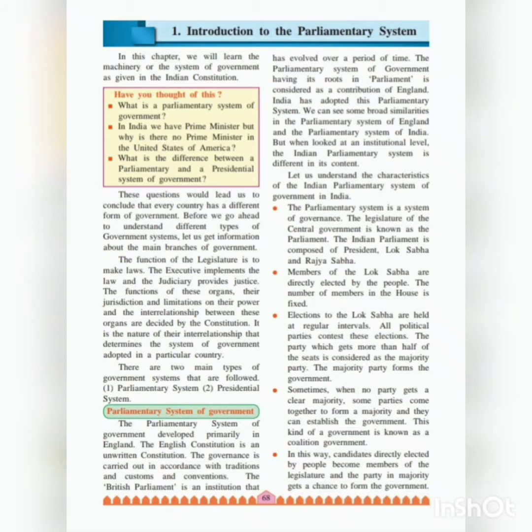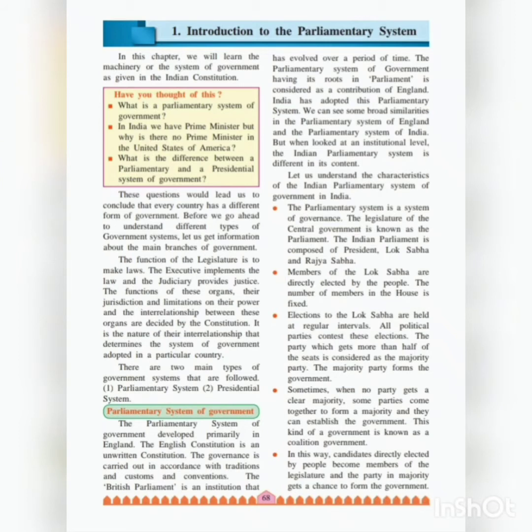Now it is the nature of the interrelationship that determines the system of government adopted in a particular country. So it depends upon each and every country, which type of system of government the country is going to adopt. Now there are two main types of government systems that are followed. One is the parliamentary system and second is the presidential system. So we will be discussing the parliamentary system of government.